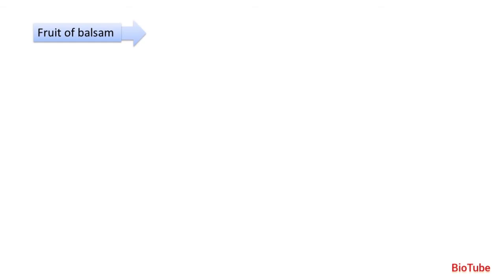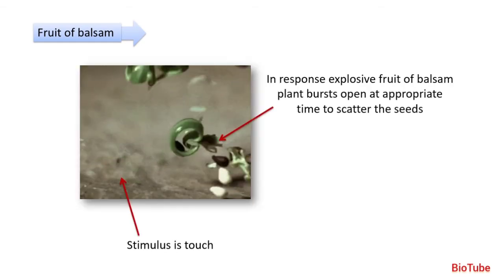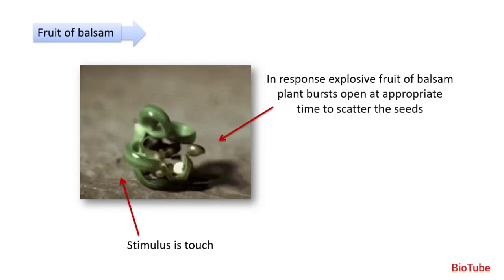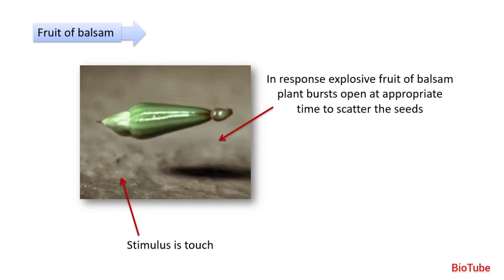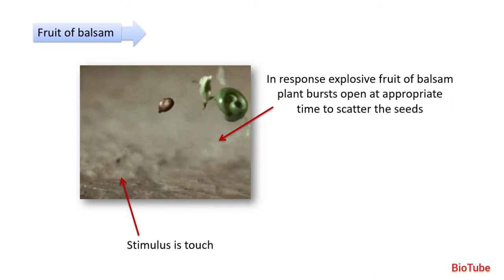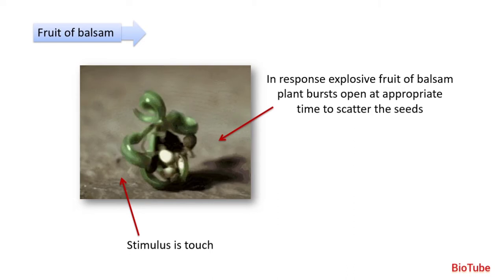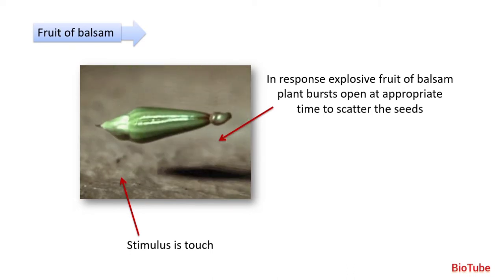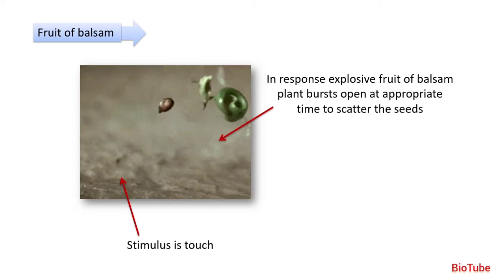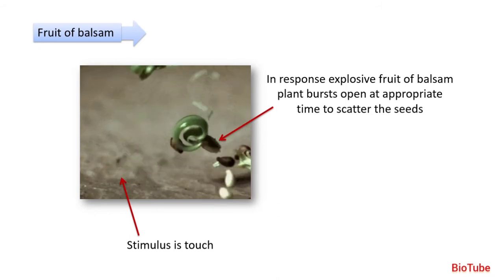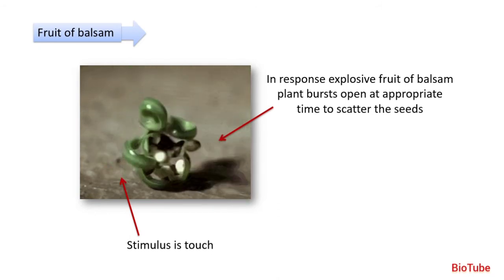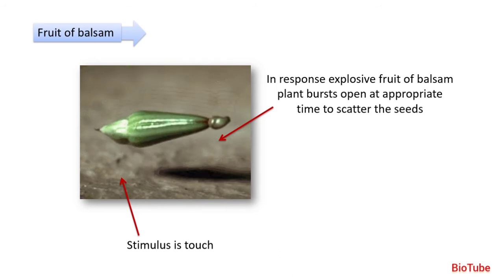Next is the fruit of balsam. Balsam fruit is also called the explosive fruit. What happens here is when the wind blows, this fruit explodes, it bursts, and it scatters its seeds. So stimulus here is touch of the ground. As soon as the fruit falls on the ground, the seeds get scattered. So it is called the explosive fruit of balsam.